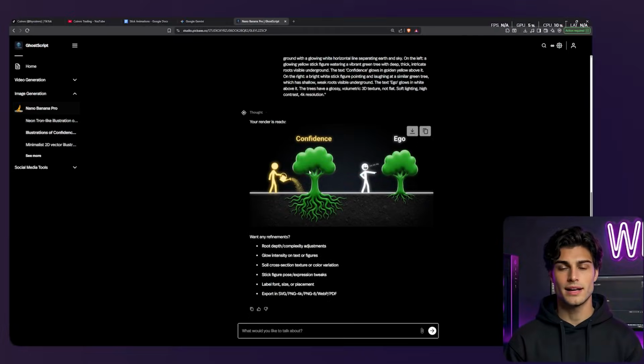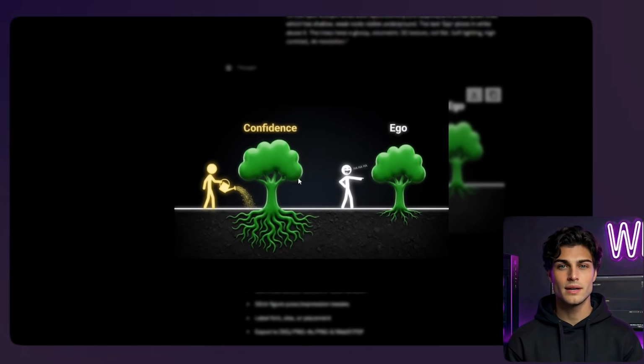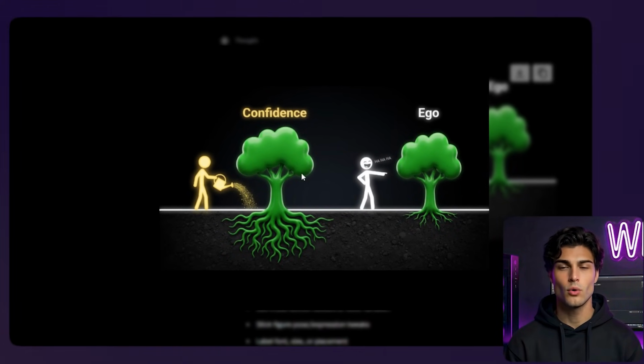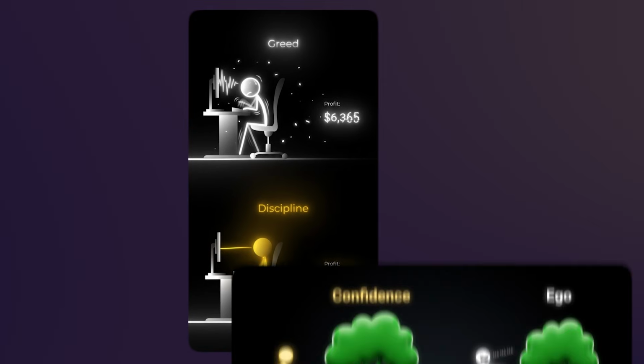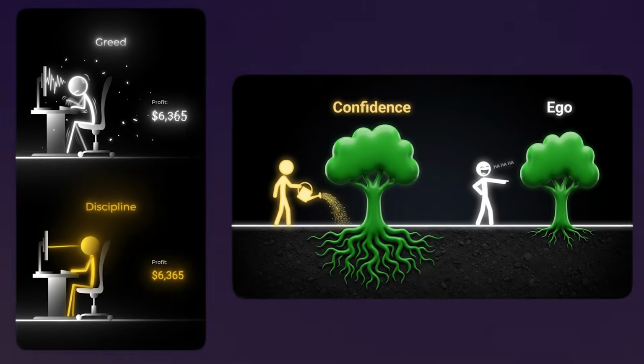Hit generate. Another banger. Clean vector lines. Perfect neon glow. Now look at what we have in just 5 minutes. I'm previewing these side by side. Image 1, greed versus discipline. Image 2, confidence versus ego.